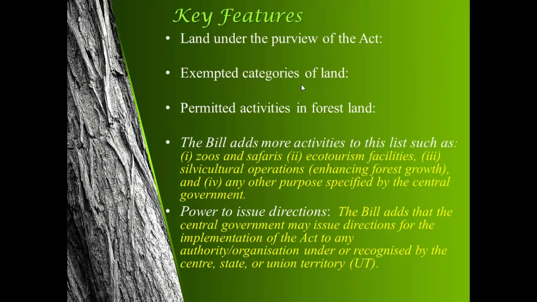Exempted categories of the land. As said before, certain lands have been exempted.